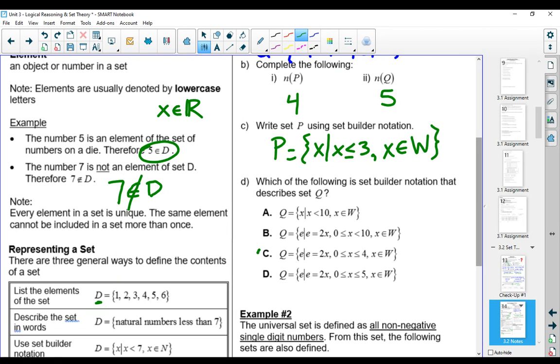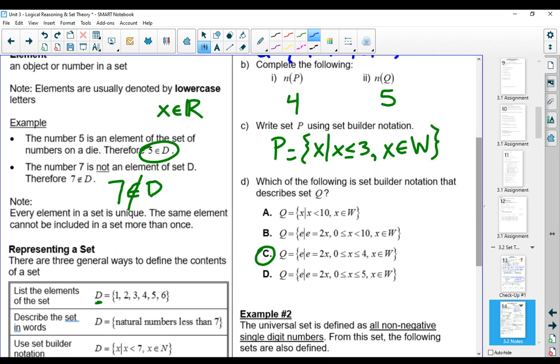And the answer is C. The first one says X such that X is less than 10 and X is an element of whole numbers. This does not indicate even numbers. In order to be even, it has to be multiplied by 2. The next one says that E is equal to 2X, and X is greater than or equal to 0, and X is less than 10.